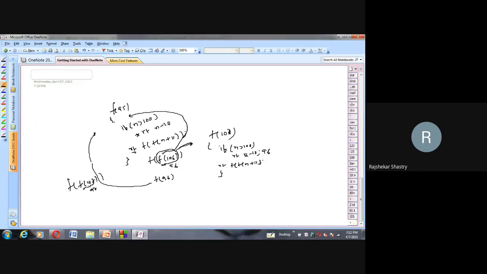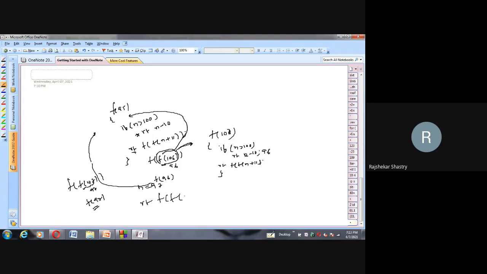Okay, from this call, because we made the call, it has become f of 97. Again there is only one function. When this same function is called recursively, n will become 97 and it is not greater than 100. So rt of f of 97 plus 11 is I think 108. Am I right? Again there are two calls.